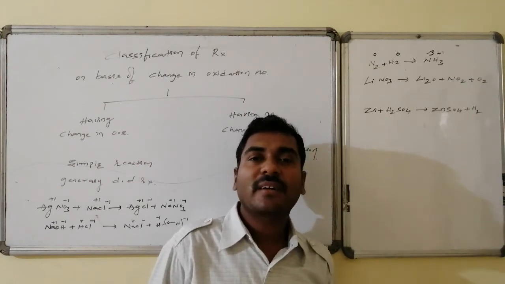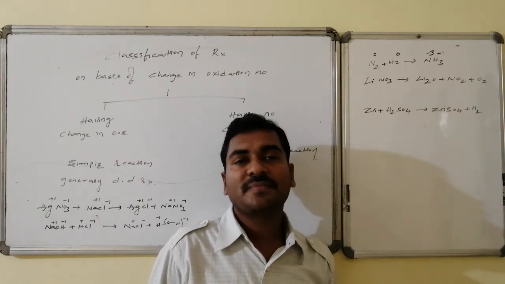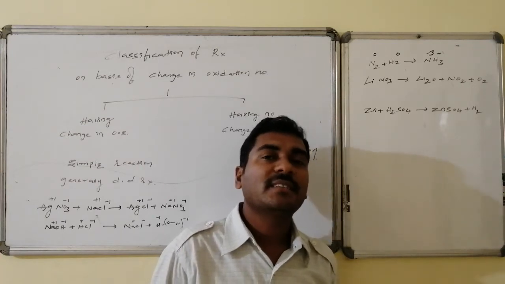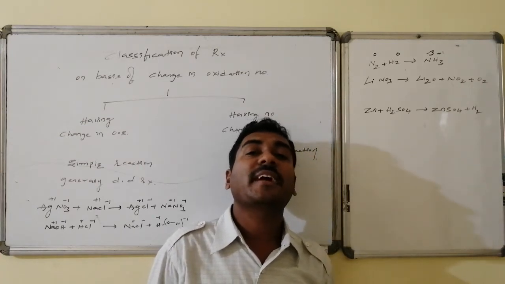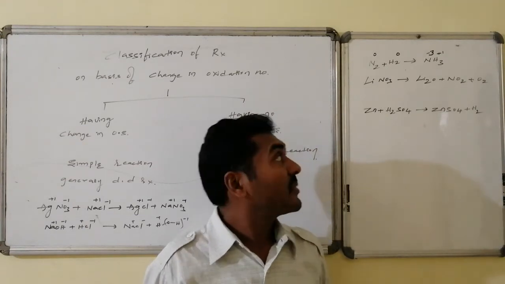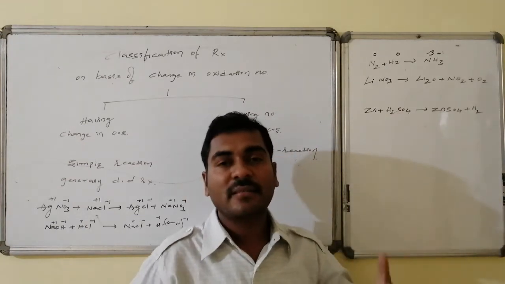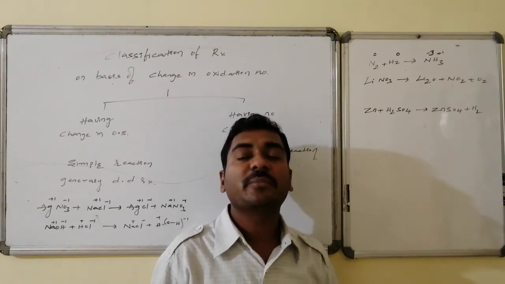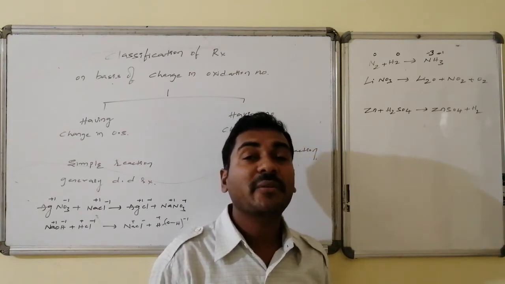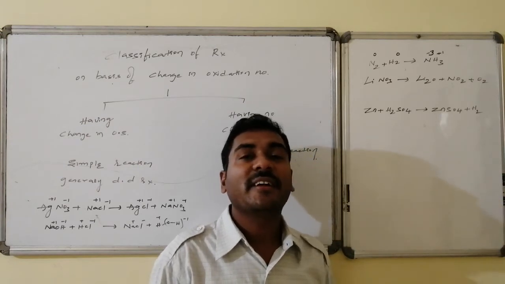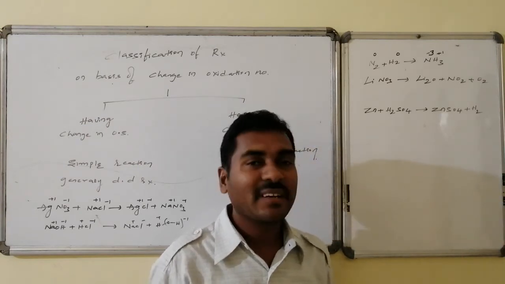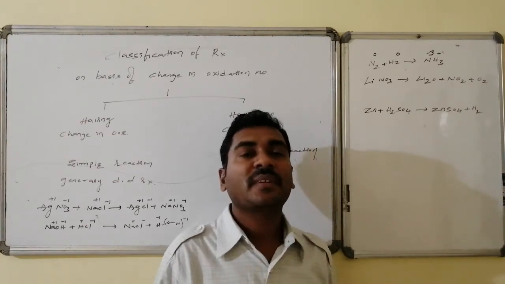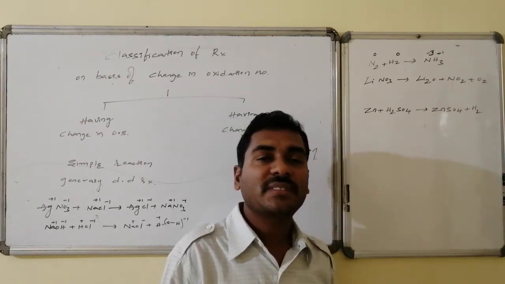There is a decrement in oxidation number with respect to nitrogen. There is an increment in oxidation number with respect to hydrogen. Hence, such a reaction is said to be a redox reaction. And the process of gaining, that is enhancement in oxidation number, is said to be oxidation. That is possible by losing electrons. Here, hydrogen is undergoing oxidation, nitrogen is undergoing reduction. Similarly, this is the composition type, whereas the second one is decomposition type.